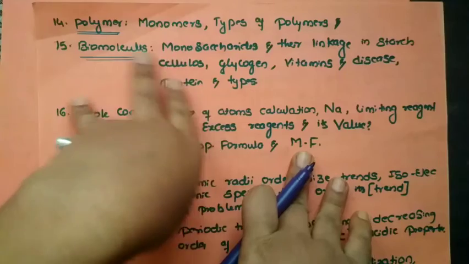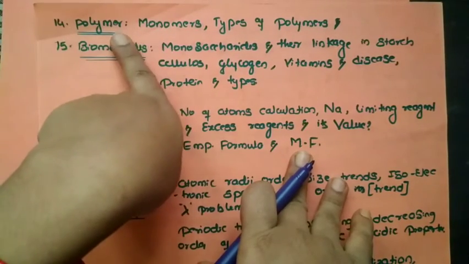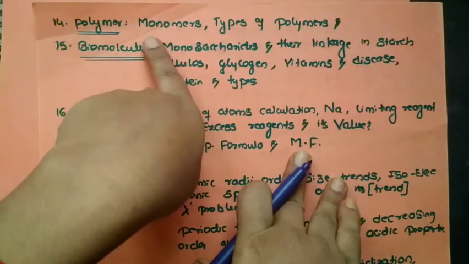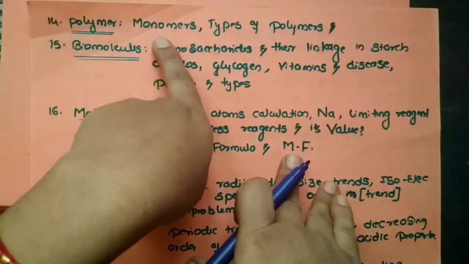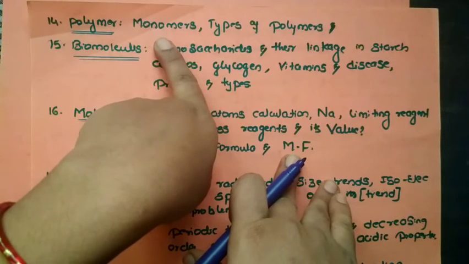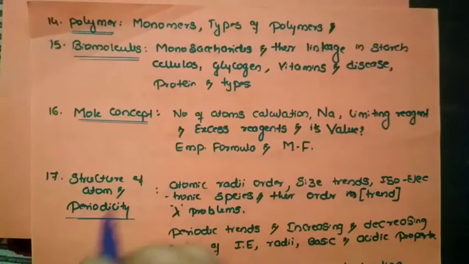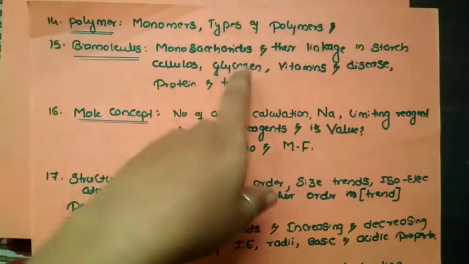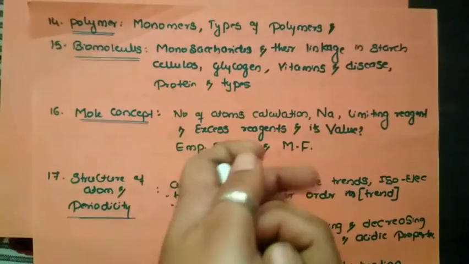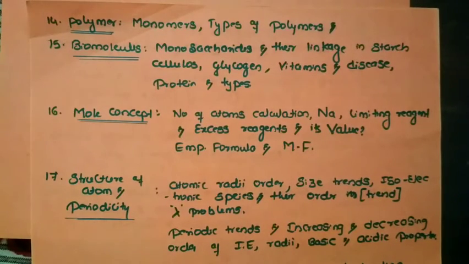When it comes to polymers, 1 or 2 questions, and it's the simplest one. The only thing you have to remember is the monomers, like which is the monomer of polyethene. Also the types of polymer, whether it's a homopolymer or copolymer or condensation.